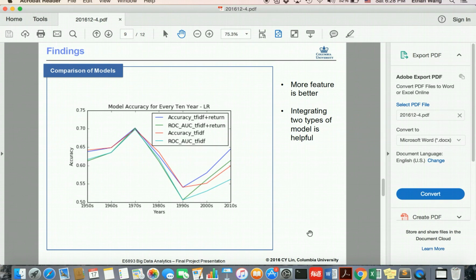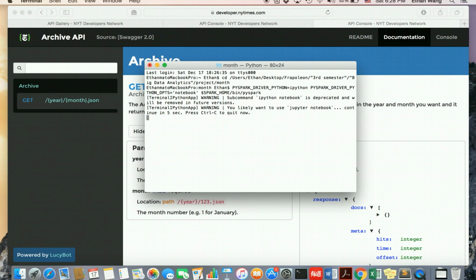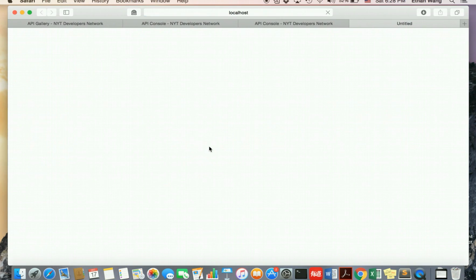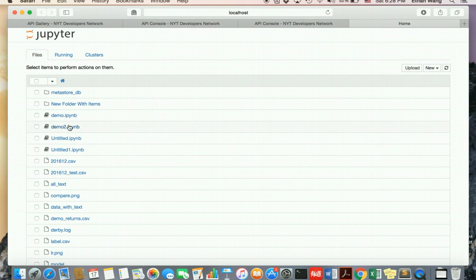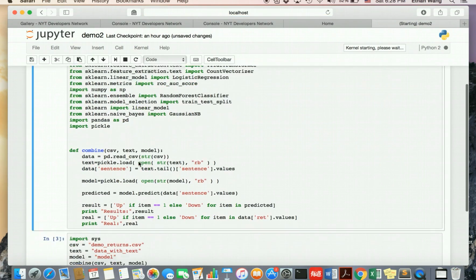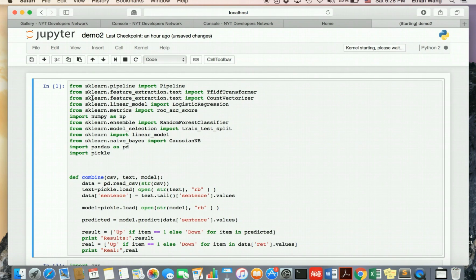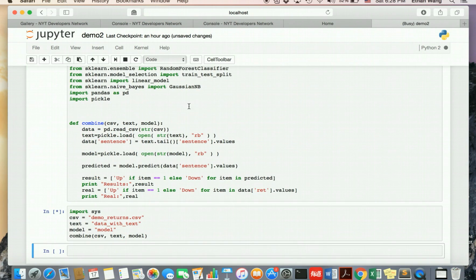Let me show you the demo. First, we open the terminal and enter the Jupyter notebook. It may take some time. Okay. And here's the code for the demo, and the kernel is starting here. Okay, let's start it. We run the code all at one time.